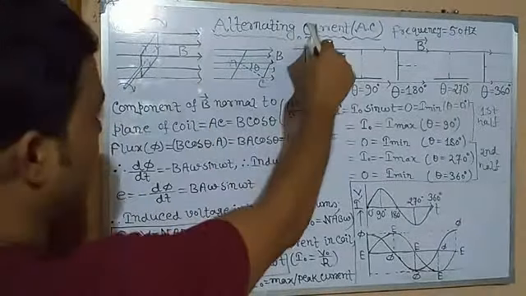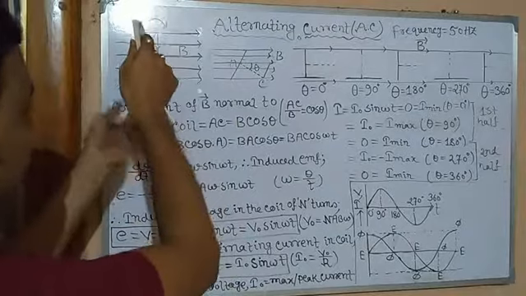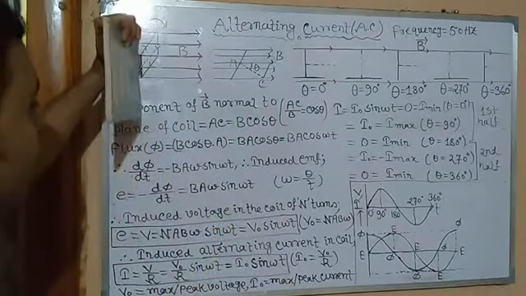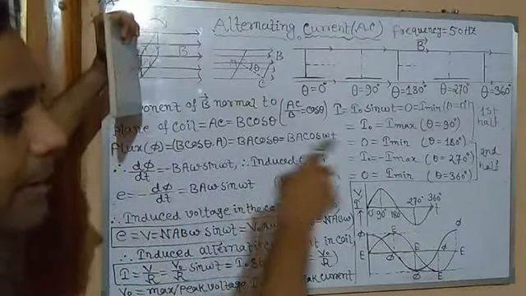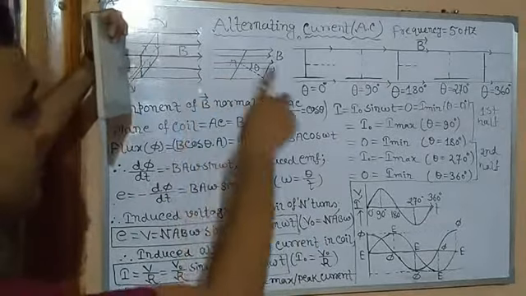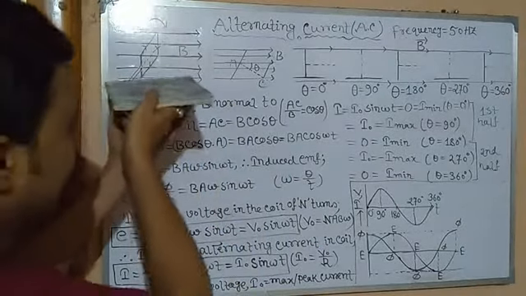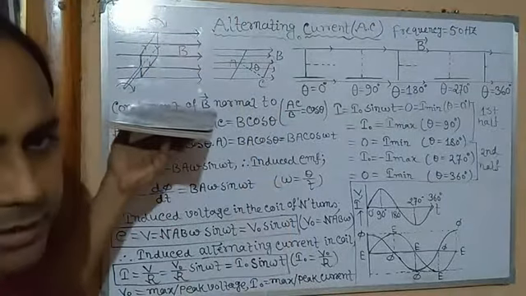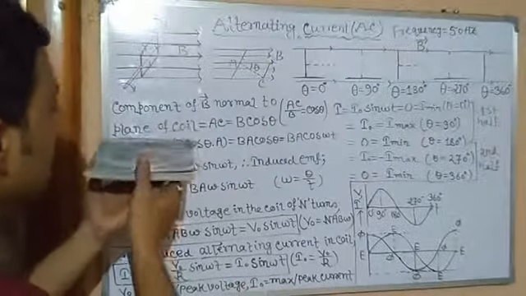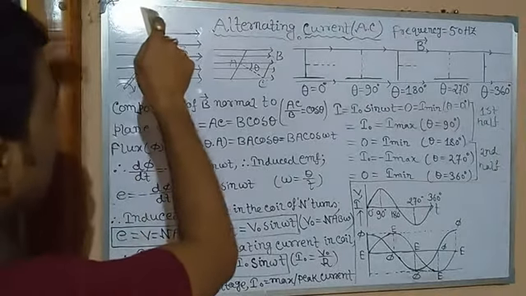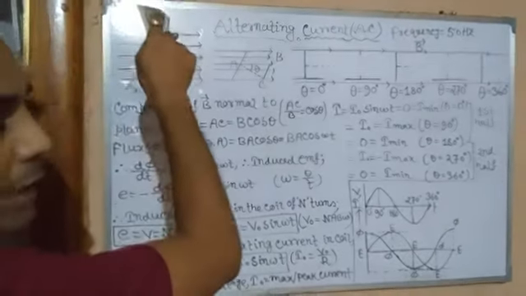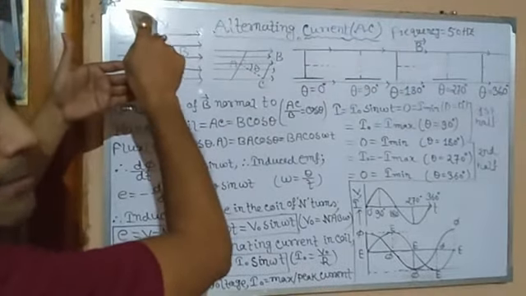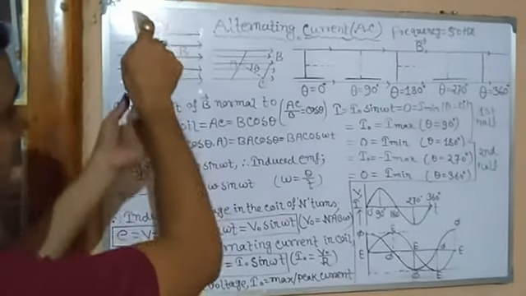Initially, when the coil was in the first position, theta is equal to 0 degrees. Again, when the coil is perpendicular to the direction of the magnetic field, then the normal is parallel. When the coil is in the direction of the magnetic field, the normal is perpendicular to the direction of the magnetic field. Very clear. So in this position 0, all the magnetic field lines are crossing through the coil maximum. It means magnetic flux is maximum, but the change is not maximum.